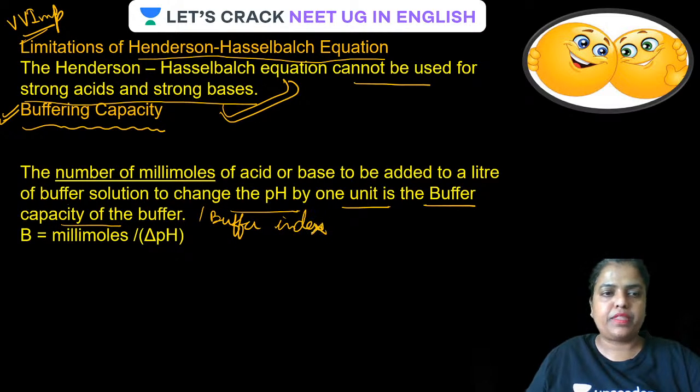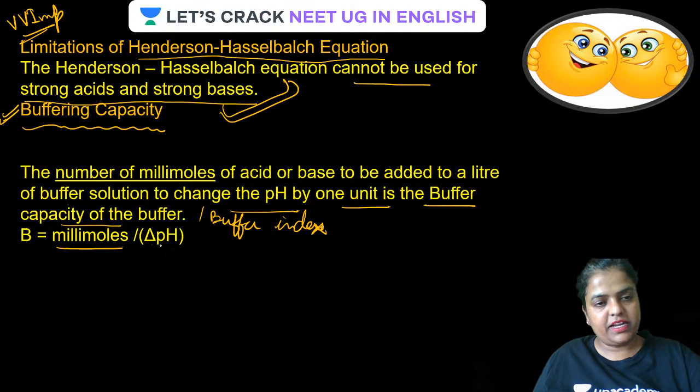Okay guys, now it is calculated by the formula. Buffer index is millimoles of either acid or base added by change in pH caused by addition of acid or base. Is that clear? Millimoles by change in pH caused by addition of acid or base.